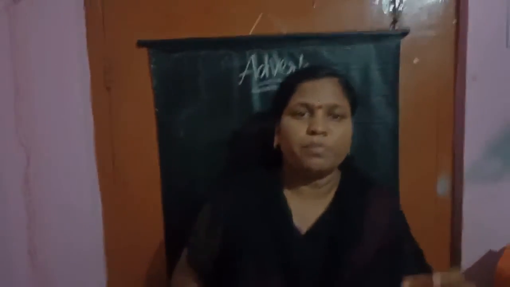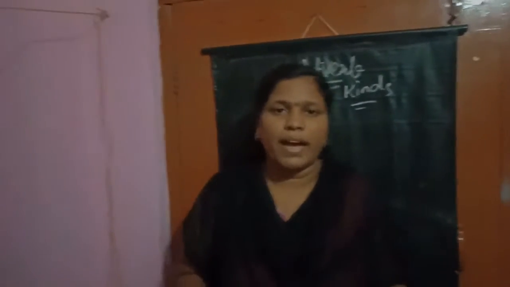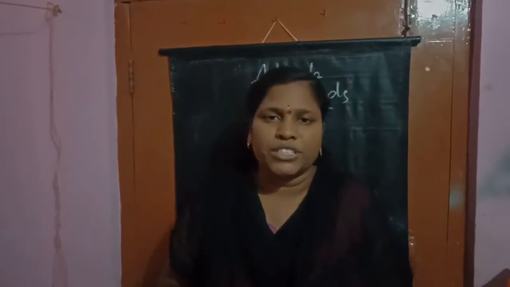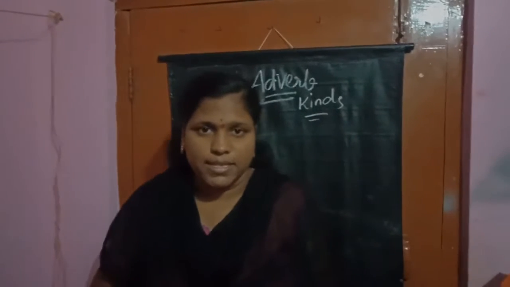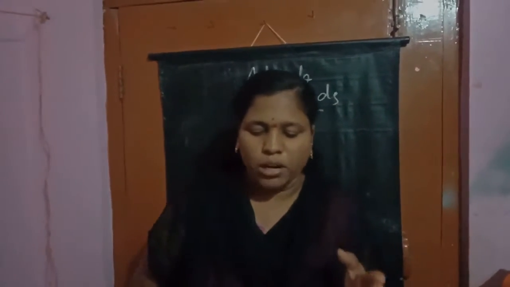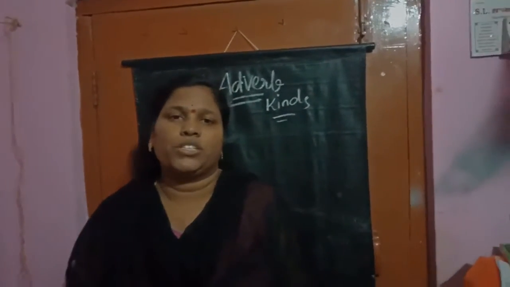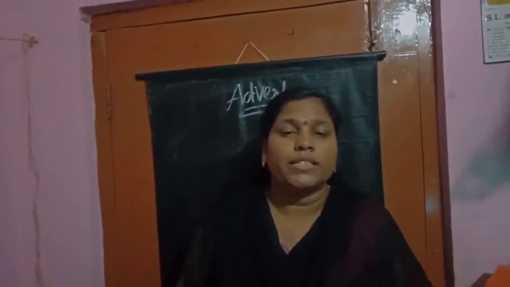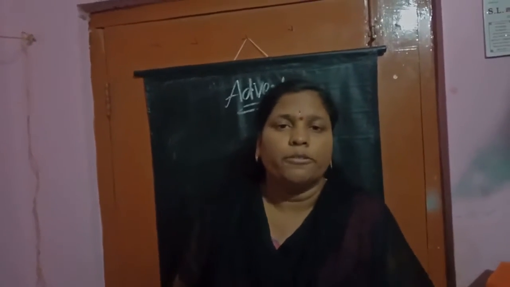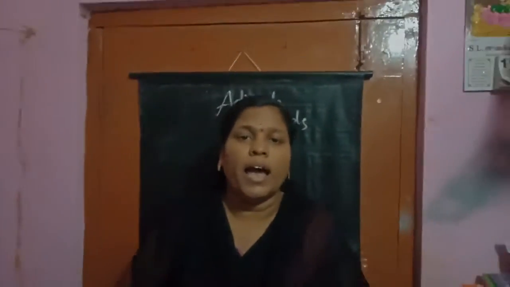The adverb tells how the action is done, at what time, how many times, and to what extent the action is done. It also tells at what place it is done. That word is called an adverb. It describes more about the verb or adjective in a sentence.